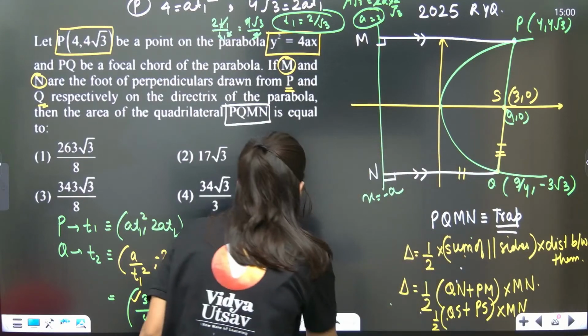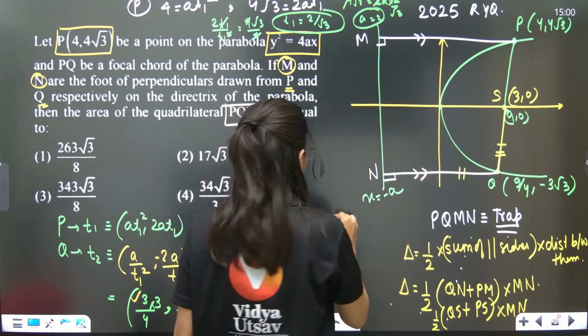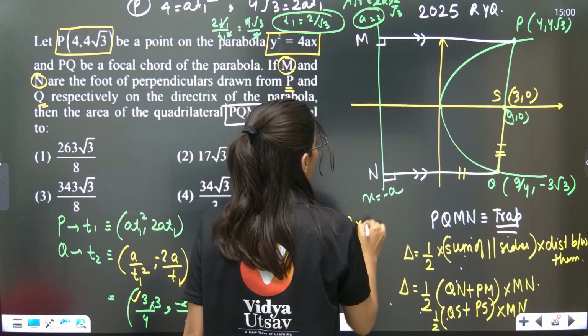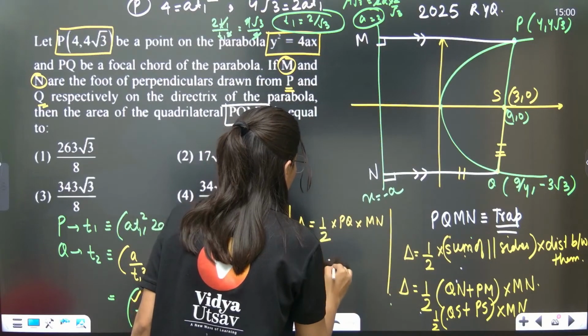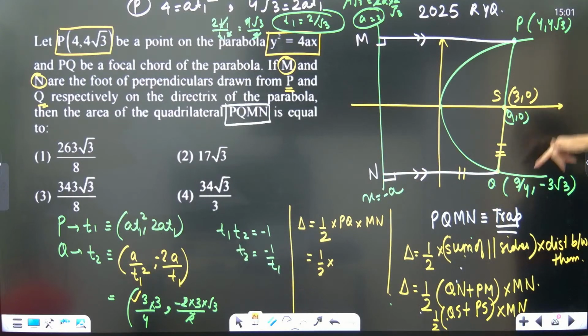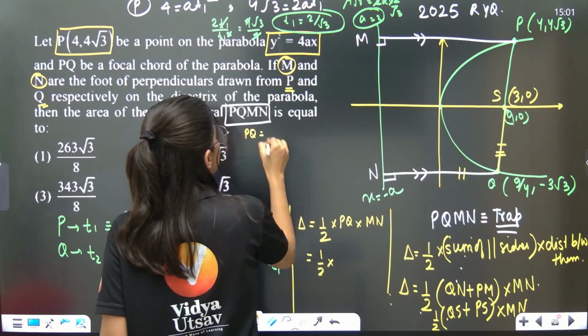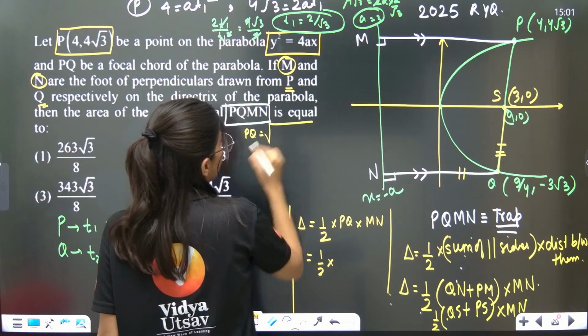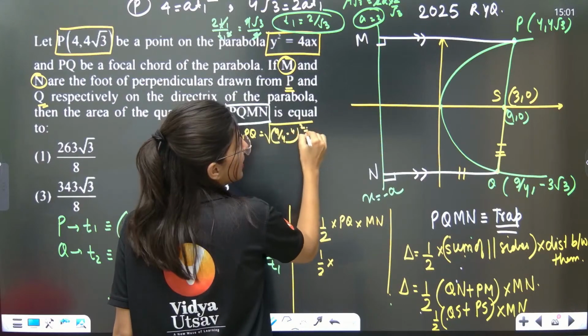So area will be half into PQ into MN. Now anybody help me with the distance PQ. PQ will be the square root of (9 by 4 minus 4) squared plus (4√3 plus 3√3) squared, that is 7√3 squared.